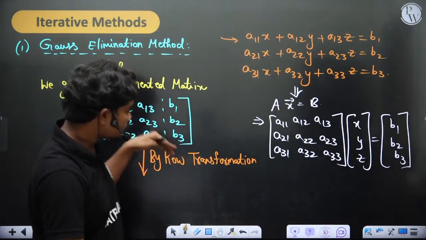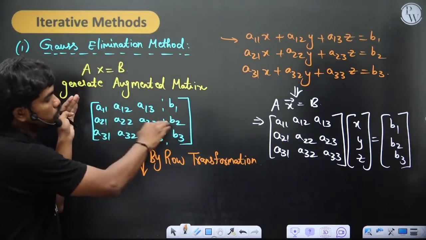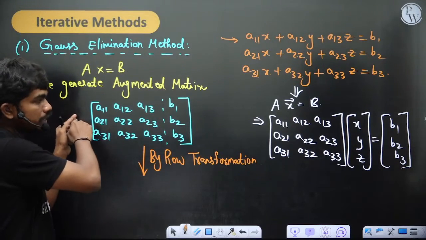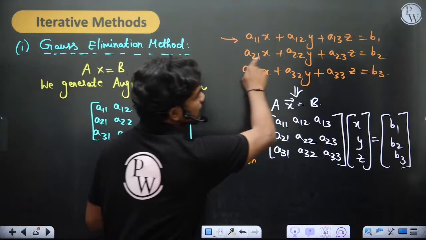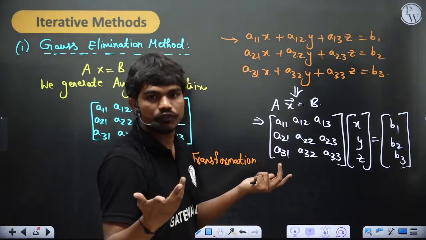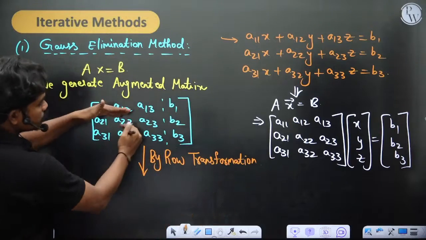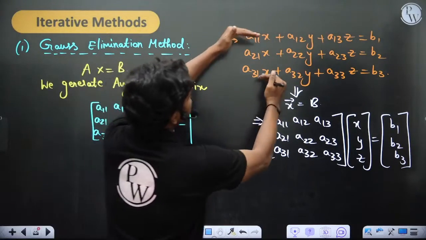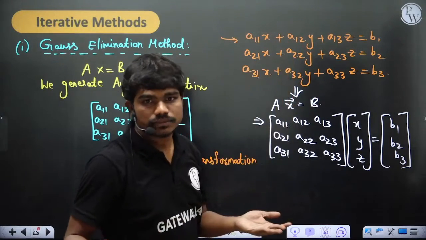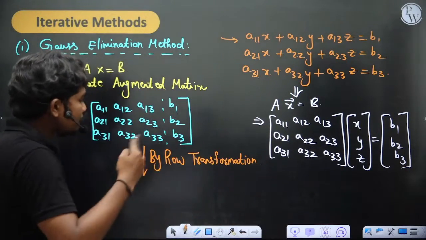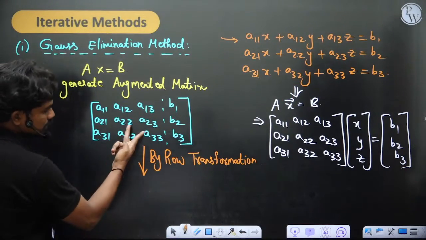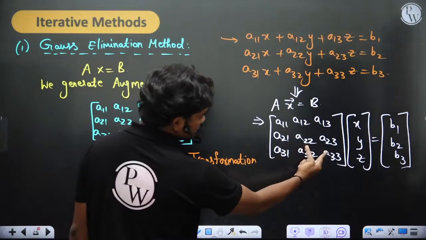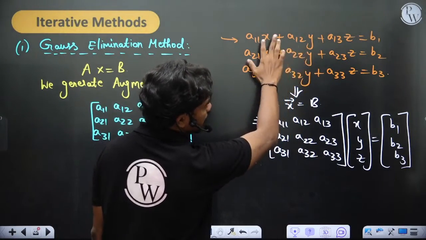Clear? If you are performing row transformations, maybe multiplying the second row by 2, that means multiplying this second equation with 2. That doesn't change the set of equations. Or if I swap these two rows, for example, the first and third row, that means I'm swapping the first and third equation. That also doesn't change my system of equations. But if I apply column transformations, let's say if I change C2 and C3, these coefficients will change. That means these equations are not the same.